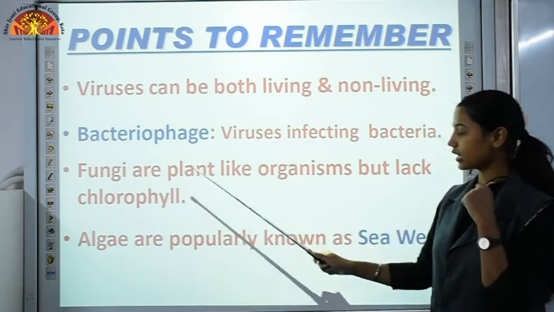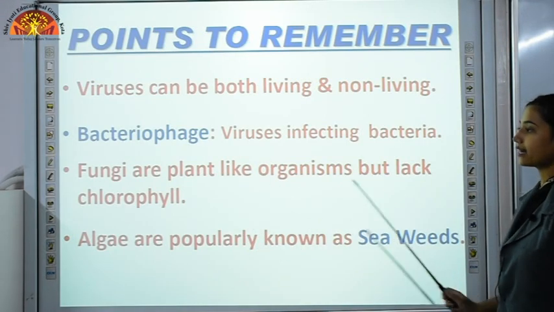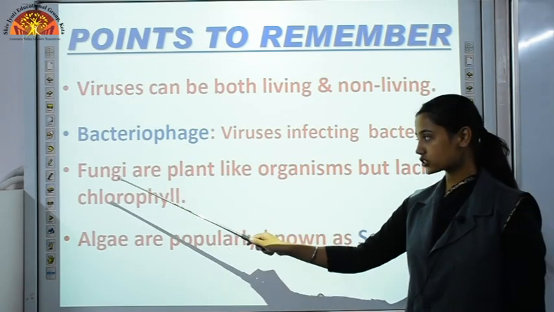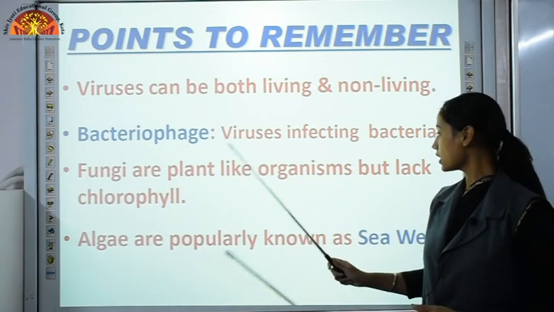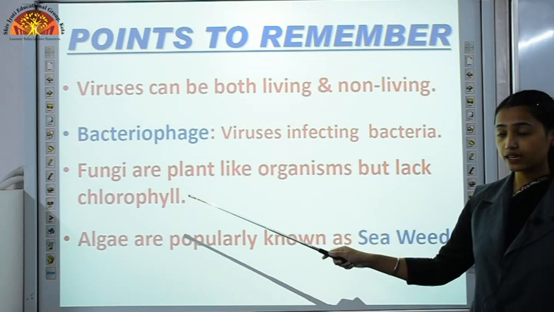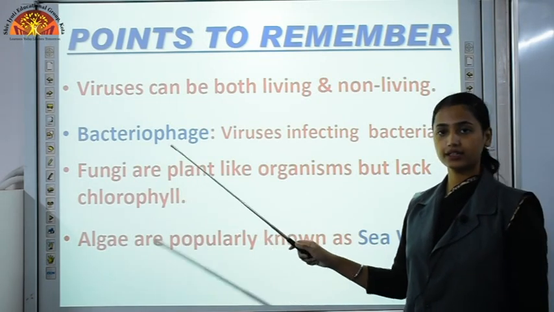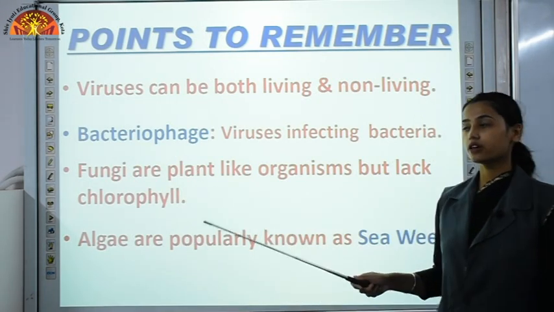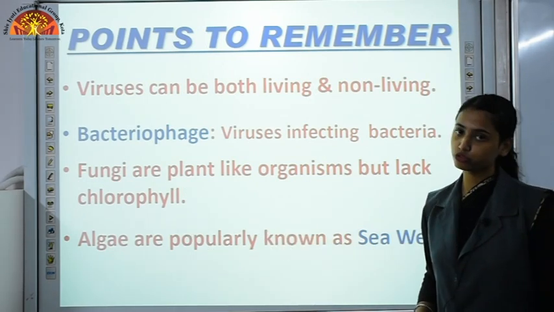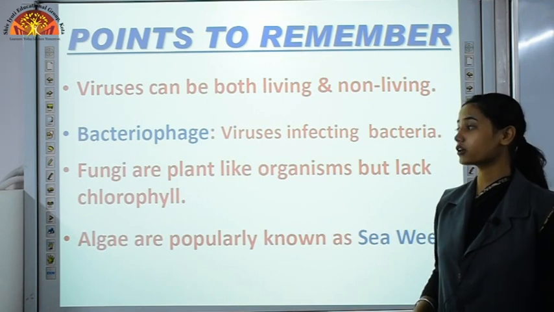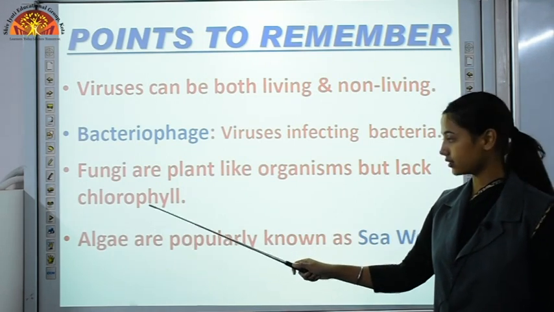Then fungi are plant-like organisms but lack chlorophyll. These fungi are plant-like, means they have cell wall and they have similarities like plant, but they do not have chlorophyll. And if you remember, chlorophyll is one of the necessary conditions for photosynthesis. So fungi are not able to produce their own food. They do not perform photosynthesis because they do not have chlorophyll.